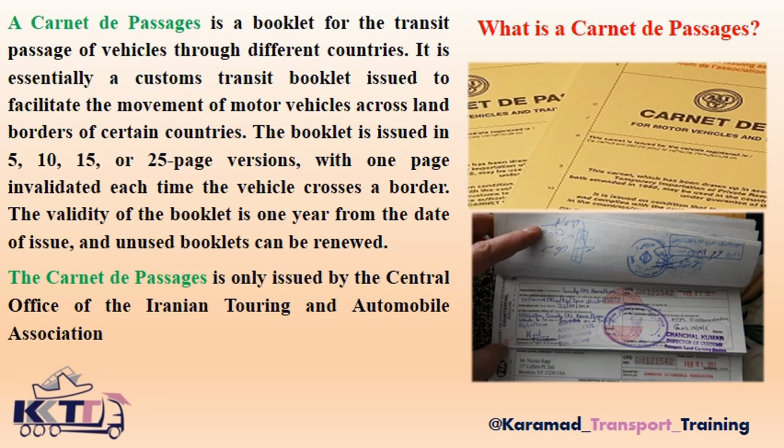The validity period of this booklet is 1 year from the date of issue, and booklets that have not yet been used can have their validity extended, provided that the proper procedures are followed and the necessary requirements are met. One important point to keep in mind about the Carnet de Passage is that this booklet is only issued at the central office of the Touring and Automobile Club of the Islamic Republic of Iran. There, they will request a series of documents and paperwork from the applicant, which must be provided. Certain deposits and guarantees must also be made, and if the application is approved, the Carnet de Passage will be issued.